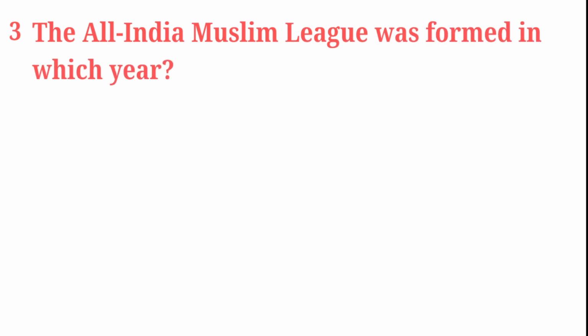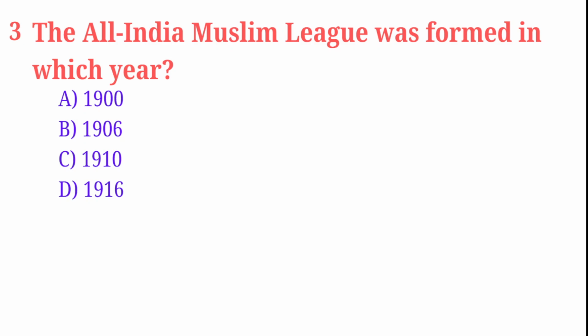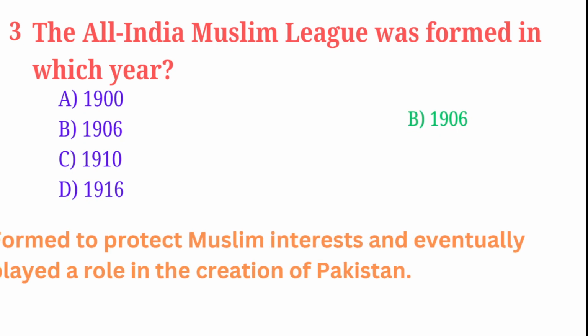The All India Muslim League was formed in which year? 1900, 1906, 1910, 1916. Correct answer is 1906. It was formed to protect Muslim interests and eventually played a role in the creation of Pakistan, the All India Muslim League.